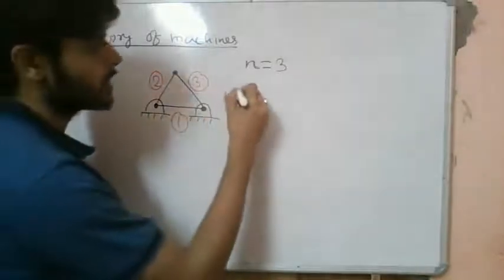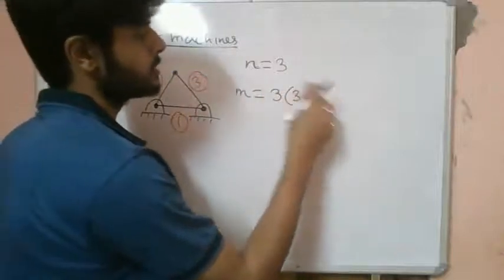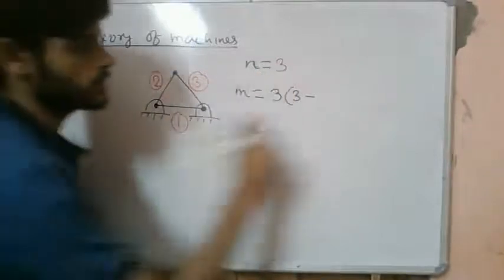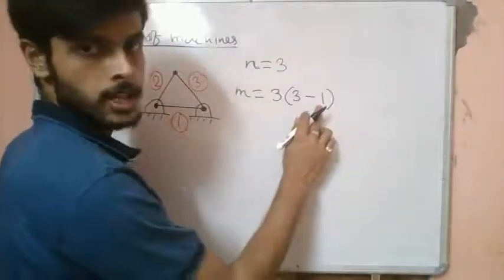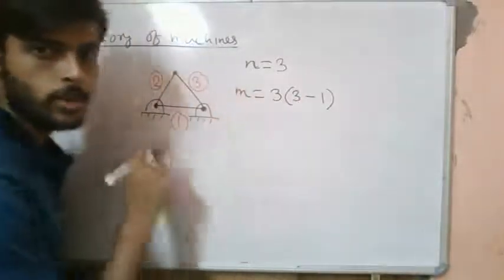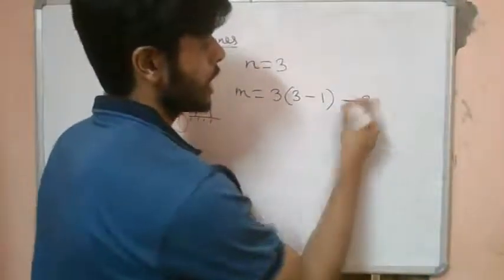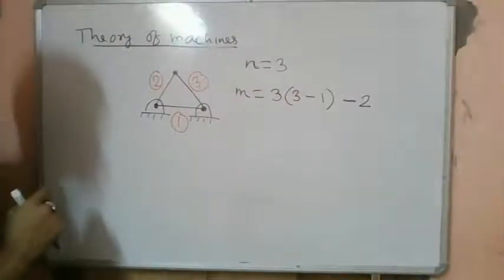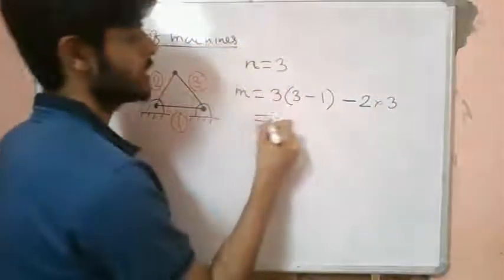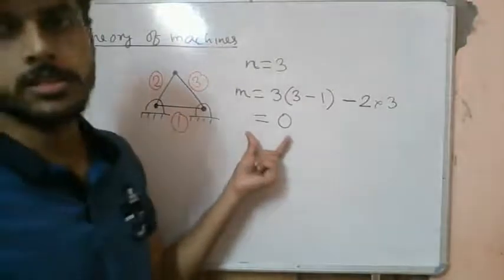So from the Gruebler's criterion, m is equal to 3 times (3 minus 1), since there are 3 links, one of them is fixed. That's why n minus 1. If none of the links are fixed, then this minus 1 will not be there. But here we have one link as fixed, right? So 3 times (3 minus 1) minus 2 times the number of lower pairs, or revolute pairs. That is 1, 2, 3, so multiplied with 3. So we see that m is equal to 0. So the mobility of the structure is coming out to be 0.